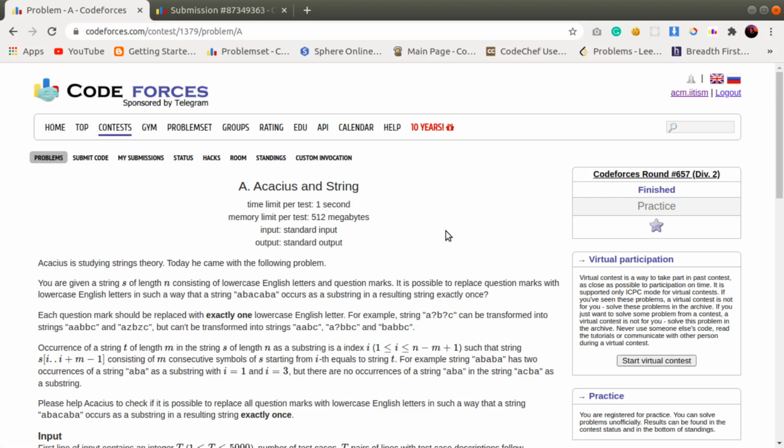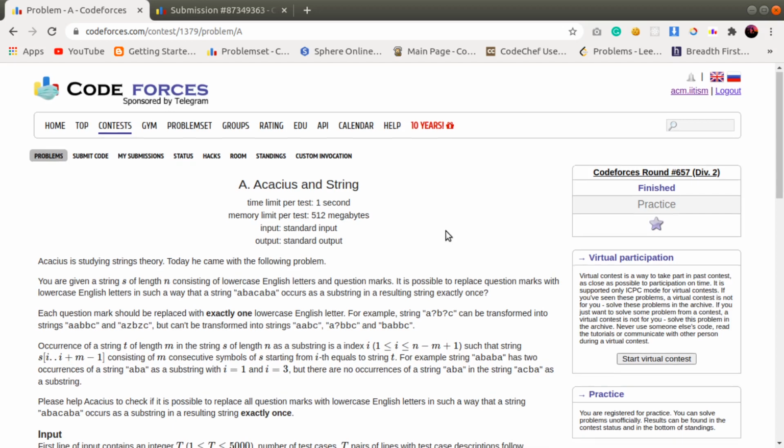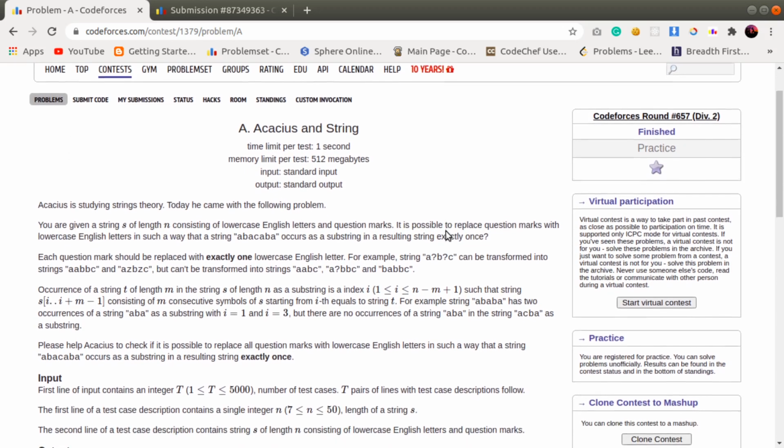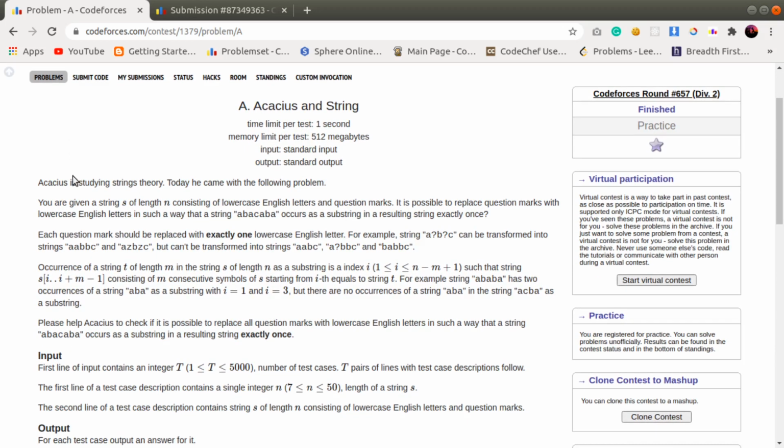This div 2 round was a bit more difficult than other div 2 rounds, so no problem, I'll just skip to the problem statement part. So we have a guy, Acacious, who is studying string theory and came up with a certain problem, and I'll brief out the problem.